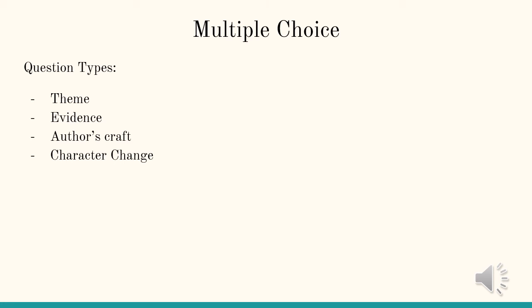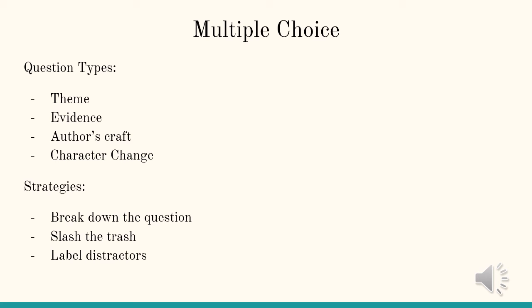When you're answering multiple choice, remember your strategies. Break down the question, annotate the question, figure out exactly what it's asking you, then start eliminating answers that are obviously wrong, aka slash the trash. Once you've broken down the question and eliminated clearly wrong answers, you want to look for ways that a question could be distracting you, why it's almost correct, but not quite there. Those are the distractors we're looking to label. And ultimately, you're debating between maybe your last two answers. You choose the best one, the one that is most closely related to the answer that the author is looking for.